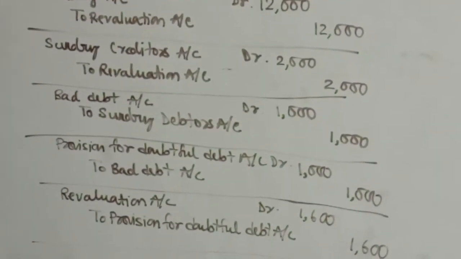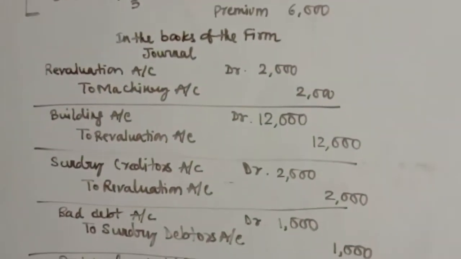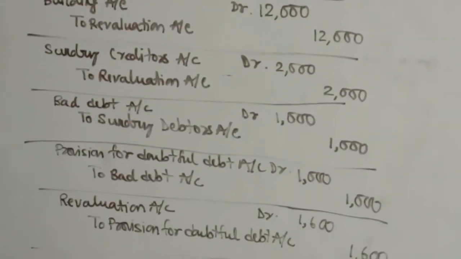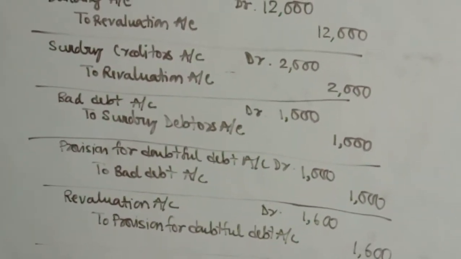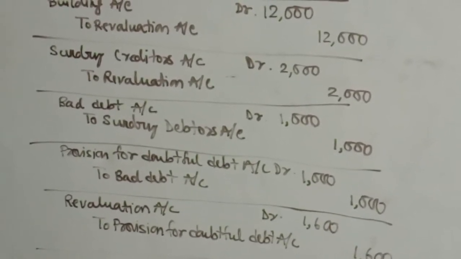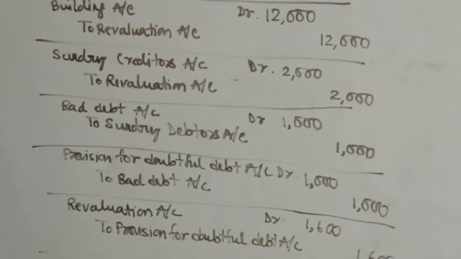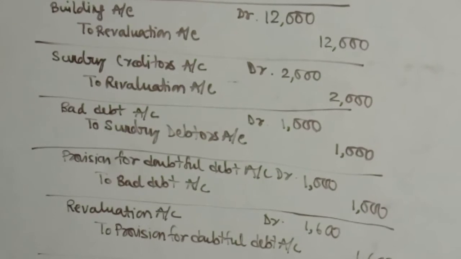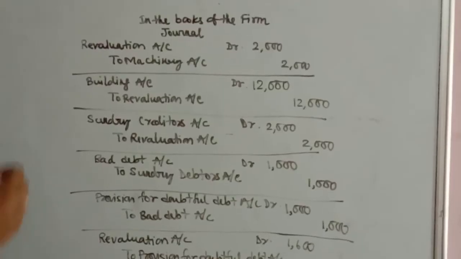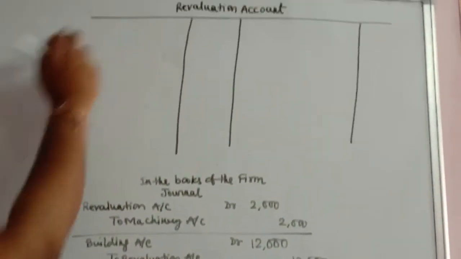So these are the entries related to the adjustment or revaluation of the various assets and liabilities of the partnership firm. After that, we have to calculate whether the existing partners have gained or had a loss due to such revaluation of assets and liabilities, and we will get to that amount by preparing a revaluation account. So using these journal entries, we have to prepare the revaluation account.